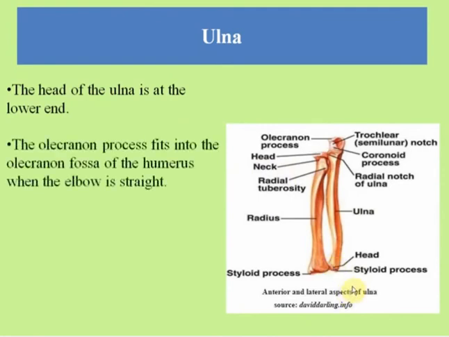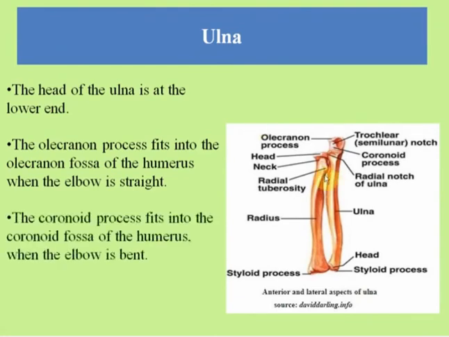The olecranon process fits into the olecranon fossa of the humerus when the elbow is straight. This is the olecranon process of the ulna which fits into the olecranon fossa of the humerus. It happens only when the elbow is straight, or your hand is straight.